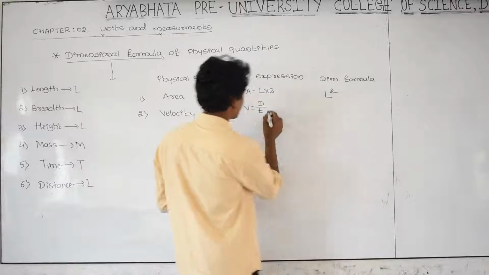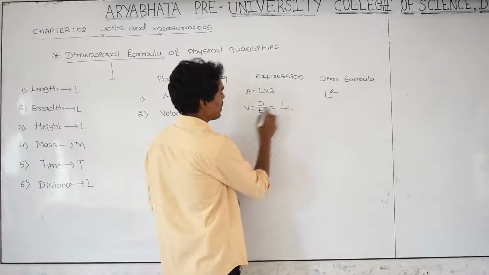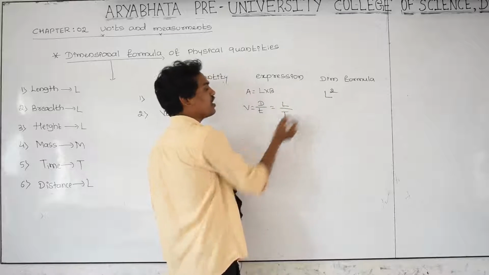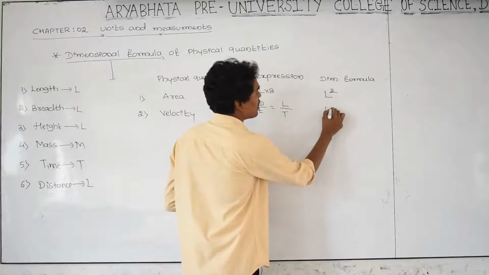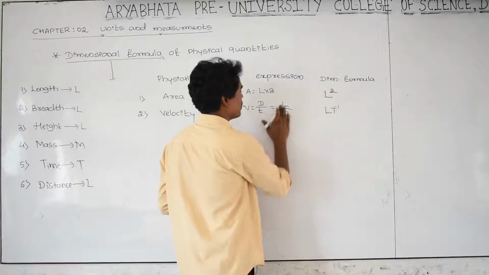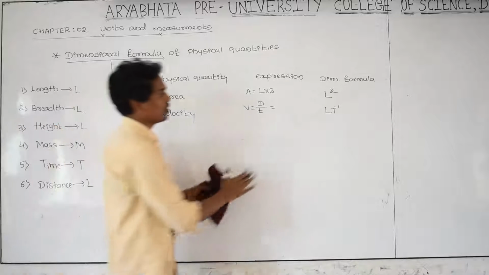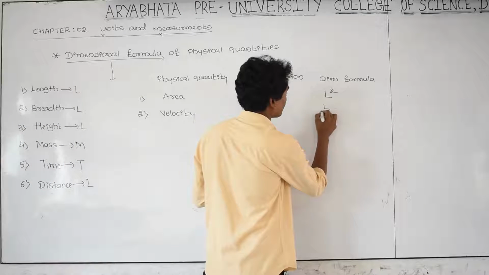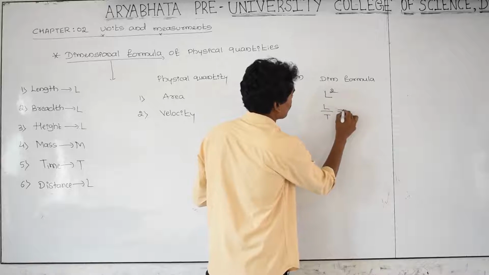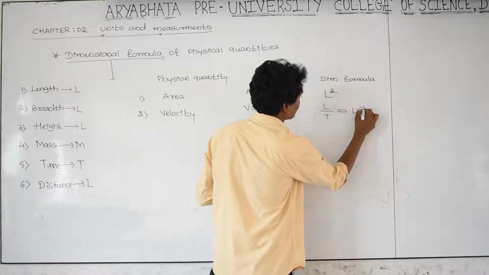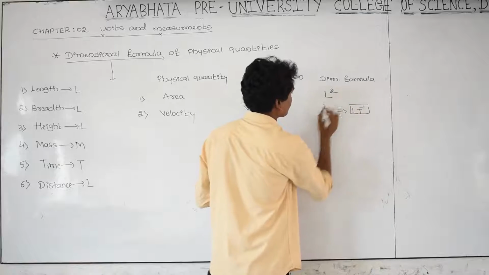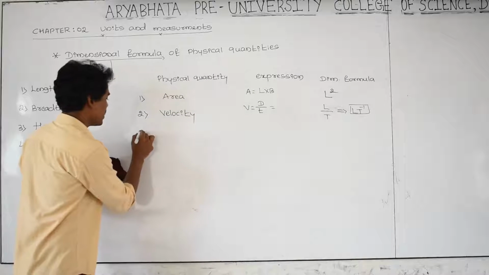That is L. Time is capital T. Means take T in the numerator. This becomes LT raised to minus 1. Therefore, this is L by T. Means this is equal to LT raised to minus 1. This is the dimensional formula of velocity. Go to the next one, acceleration.